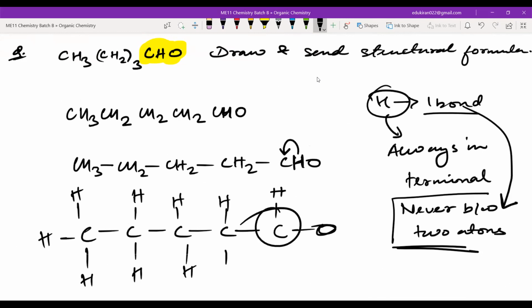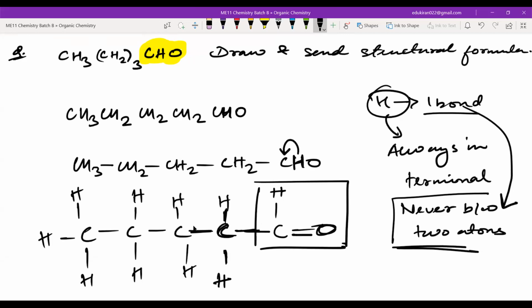Now, if I look at this carbon atom, how many bonds is it making? This carbon is making 3 bonds now, but carbon has tetravalency. Now, as we know, oxygen can make double bonds, right? This carbon can also make a double bond, but it does not require one because it already has 4 bonds. I cannot make a double bond here. Why? Because carbon cannot make 5 bonds. So I have to make a double bond here. Now this fragment is a functional group that you will be remembering later on. But as of now, you have just seen one thing, that you can make a double bond: carbon double bond oxygen.